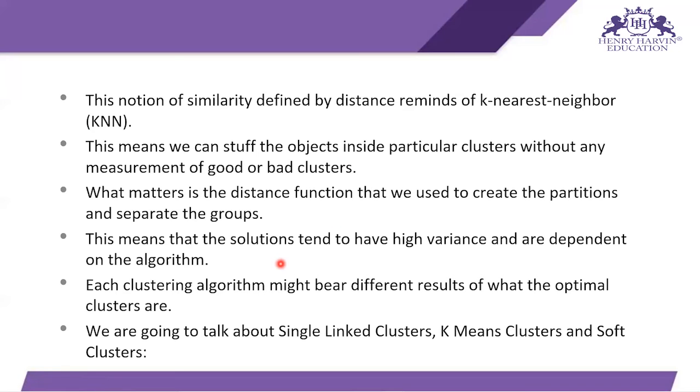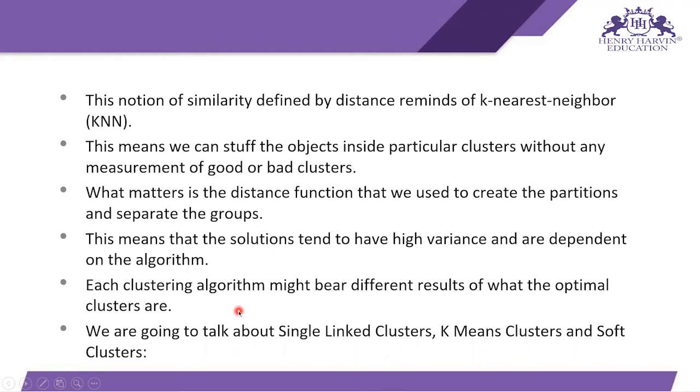This means that the solutions tend to have high variance and are dependent on the algorithm. The groups that we make depend only upon the algorithm, on how many groups can be made by it. Each clustering algorithm might give different results for what the optimal clusters are.